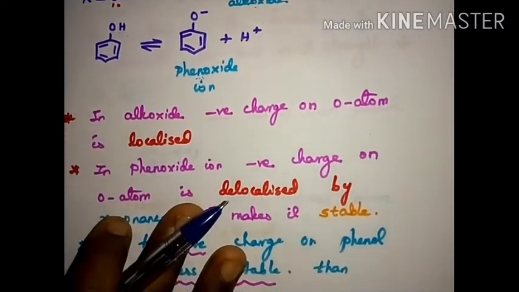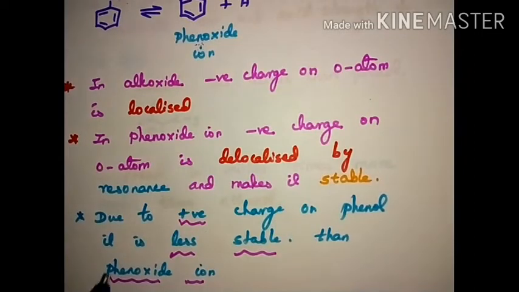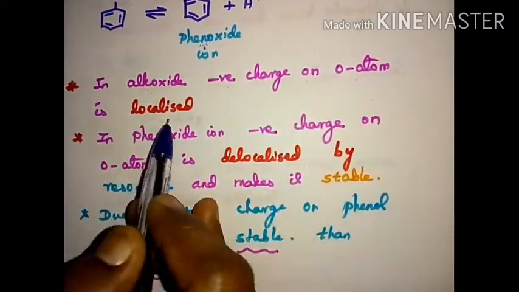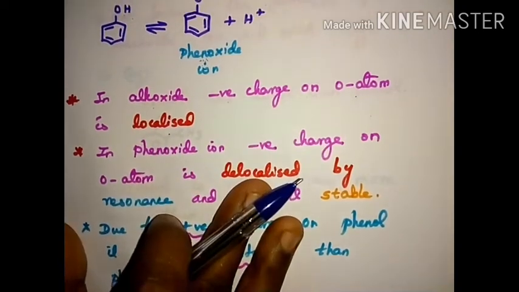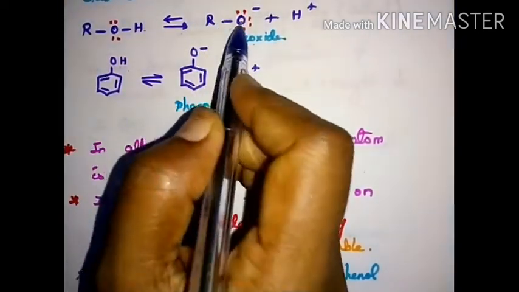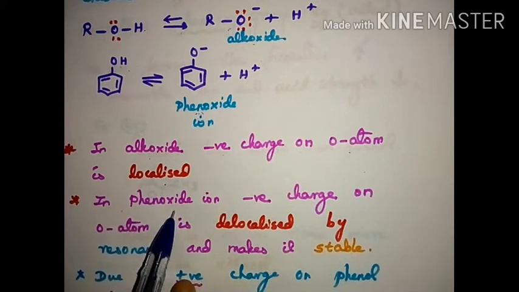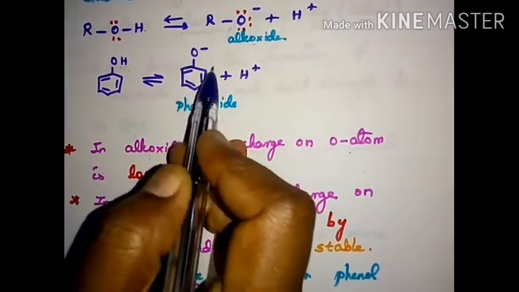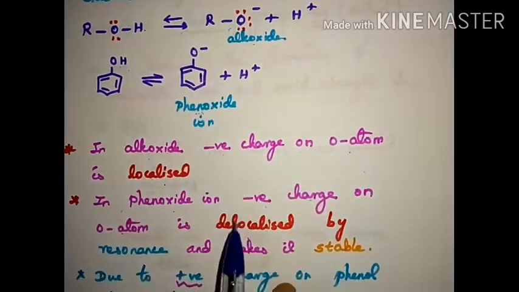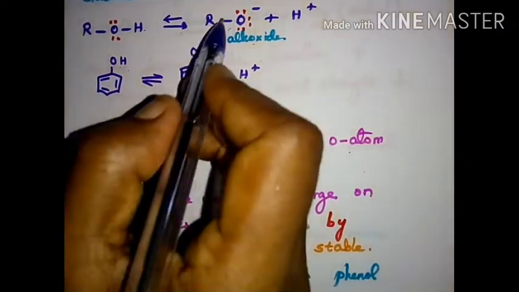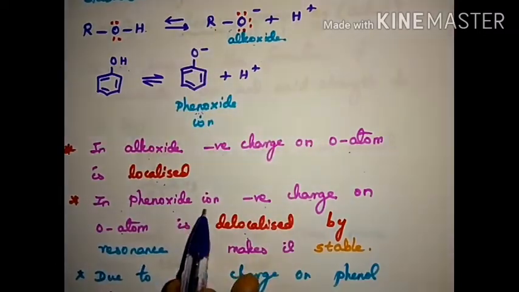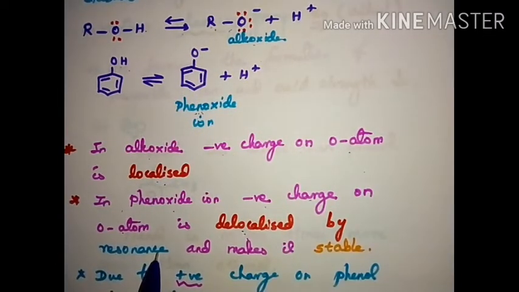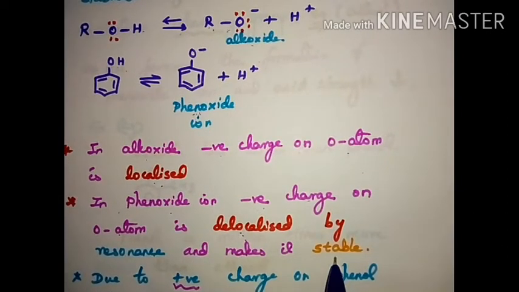In alkoxide, the negative charge on the oxygen atom is localized. That means only between R and O. But in phenoxide, the negative charge on the oxygen atom is delocalized. This minus is for all the 6 carbon atoms. Localized means only for this alkyl carbon, but delocalized means all the 6 carbons. So that is resonance, which makes it stable.